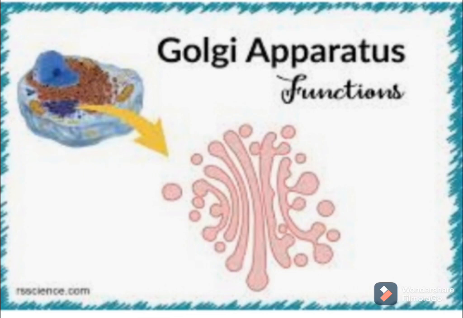It helps in the formation of cell plate, cell wall, plasma membrane, and lysosomes during cell division. Also, it is involved in the modification and maturation of the acrosome. What is the acrosome? The acrosome is a special structure at the tip of the sperm. And complex sugar can be made from simple sugar, or you can say simple sugar can be converted into complex sugar in the Golgi apparatus in some cases.